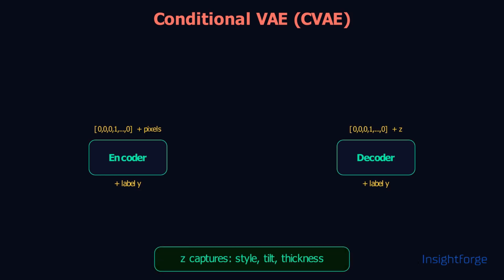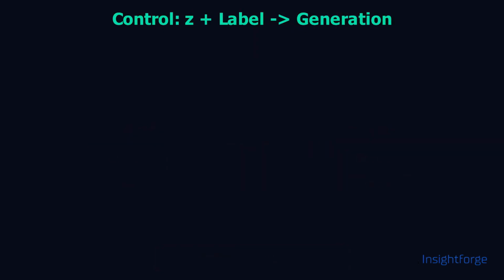Because the decoder now gets explicit label information, the latent space no longer needs to encode class-specific details. It is free to capture class-agnostic styles, like stroke width, writing tilt, or digit thickness. This means you can generate any digit from any region of the latent space simply by changing the label information.